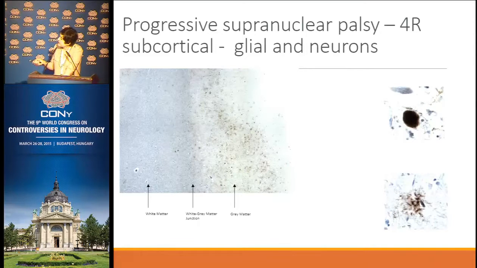And PSP is pretty much a subcortical and cortical disease. And here we see the cortex, and here's the white matter. And you can see everything in brown means tau inclusions. And we see that the white matter is relatively spared, as opposed to the gray matter. And when we look at the type of inclusions, we can see these globular inclusions in neurons, but PSP has many types of glial inclusions, including this tufted astrocyte.